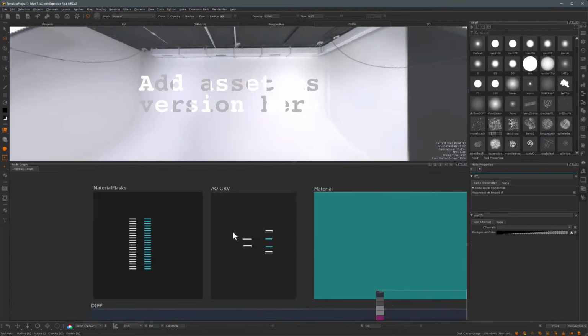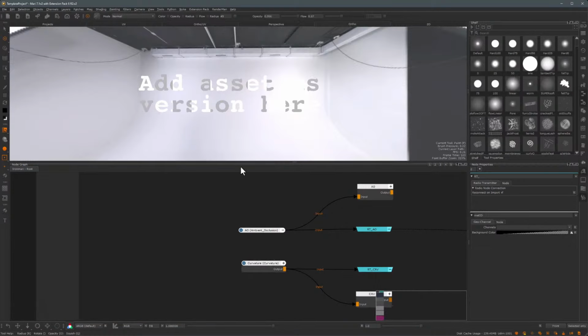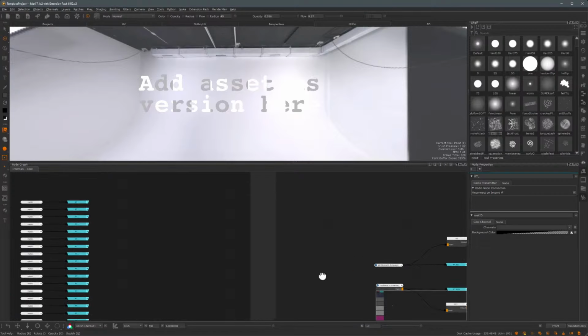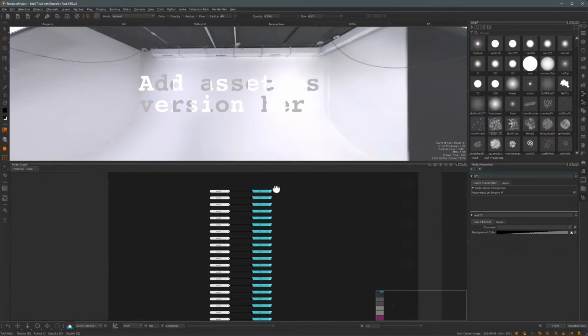There's also a backdrop with an ambient and curvature geo channels. So once we have the asset in, we're going to use this to bake our ambient occlusion and our curvature. And we also have a couple of matte IDs set up, and we're going to use this to generate selection masks.